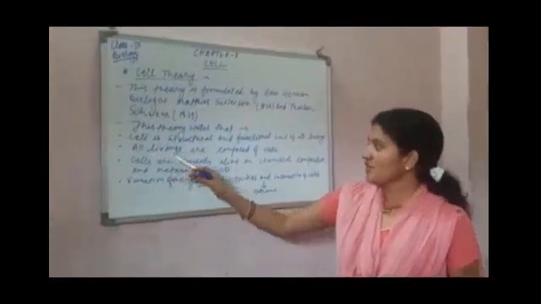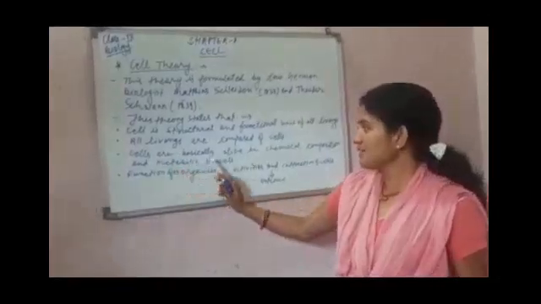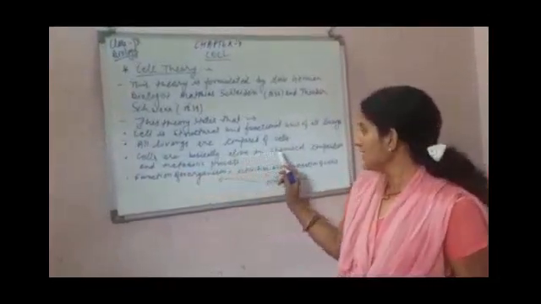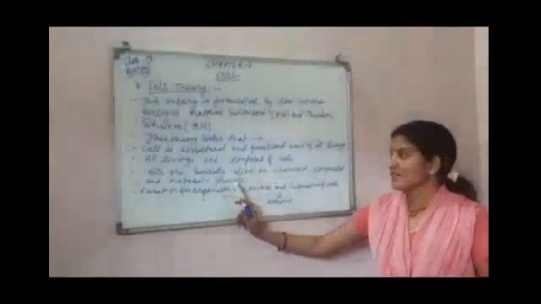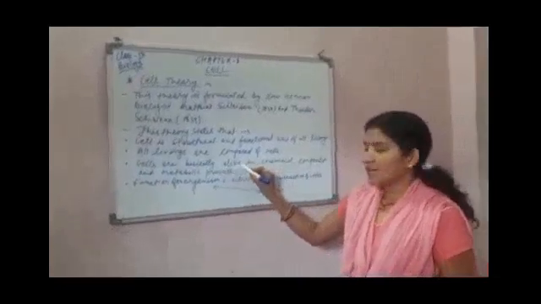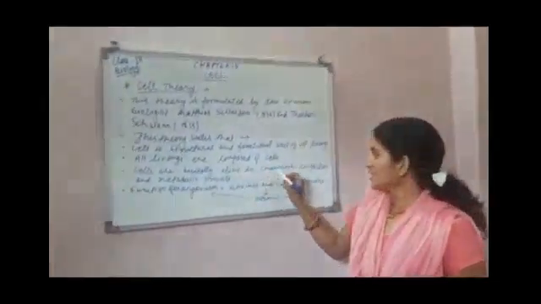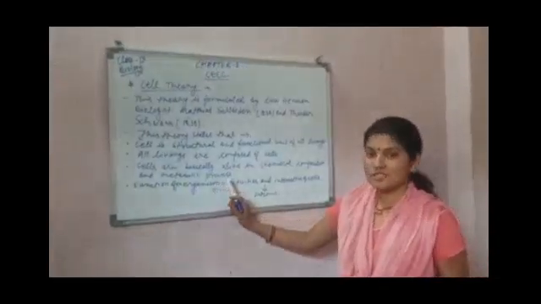Second point, all living things are composed of cells. Cells are basically alike in chemical composition and metabolic processes. That means all the cells are the same. Alike means the same in their chemical composition and also in their metabolic processes.